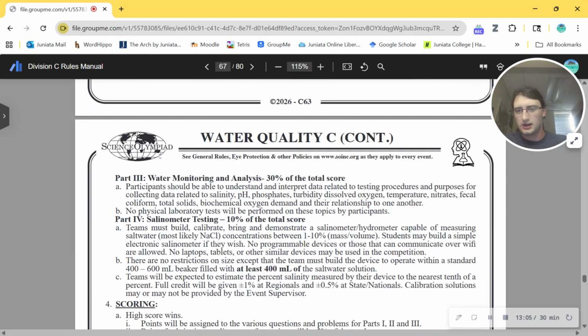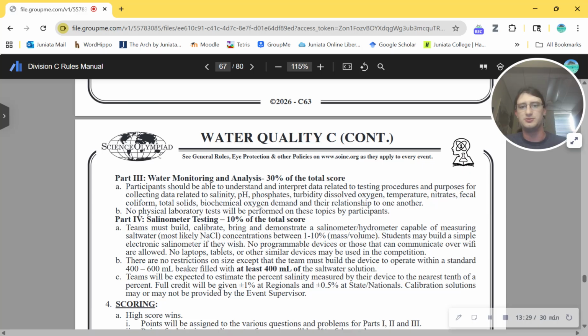All right. Part 3, water monitoring and analysis. This is always my favorite part. Participants should be able to understand and interpret data related to testing procedures. I love this. This seems they really honed in on the analysis of this event.